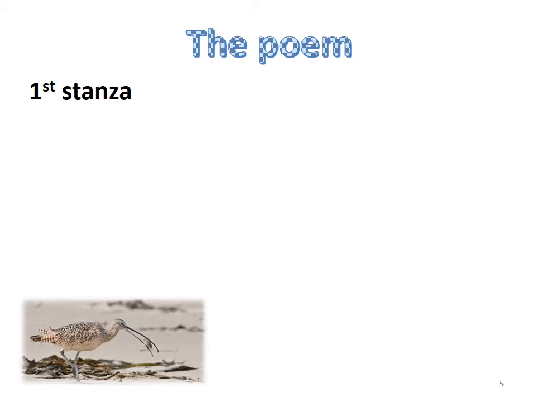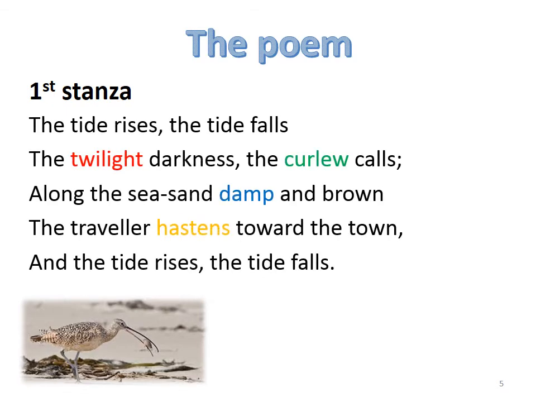Now, this poem contains 3 stanzas. The first stanza is this. Let's read the first stanza. The tide rises, the tide falls. The twilight darkens, the curlew calls. Along the sea sand, damp and brown, the traveller hastens toward the town. And the tide rises, the tide falls.